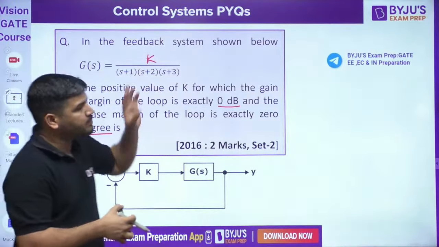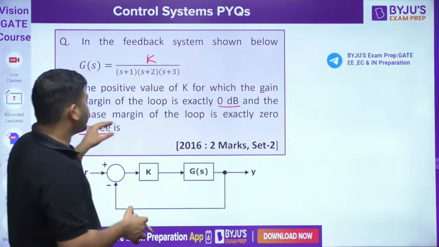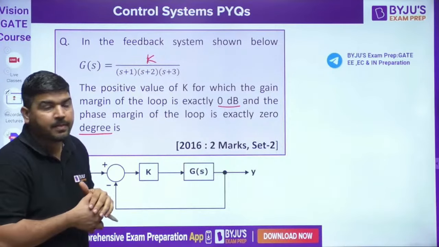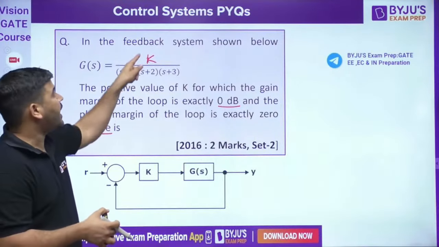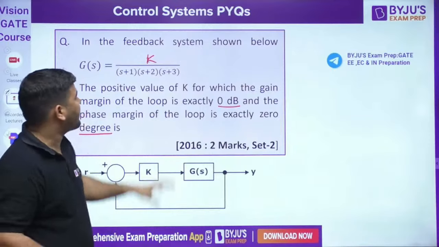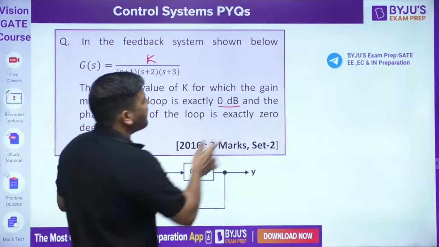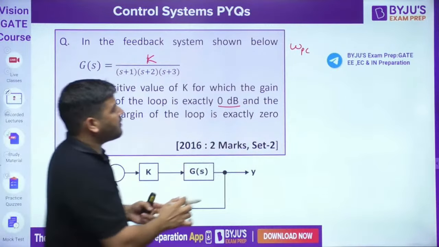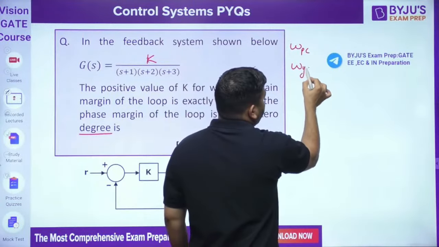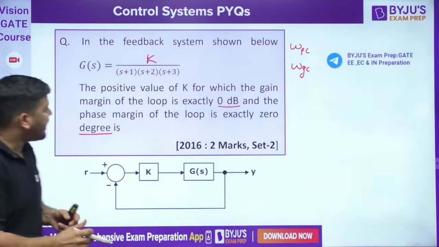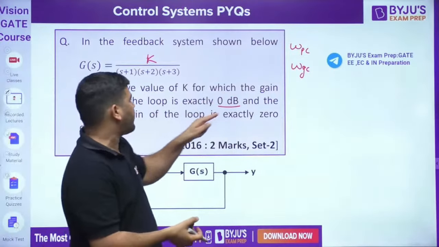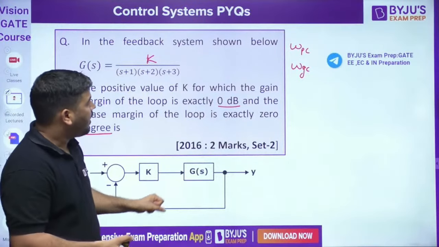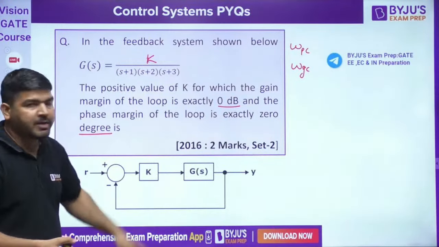First of all, look at the phase margin. Phase margin has nothing to do with K. Actually, it does have something to do with K. Why? Because for phase margin we need omega GC, and for gain margin we need omega PC. We need to find the value of K for which the gain margin is exactly 0 dB, and the phase margin should also be exactly 0.